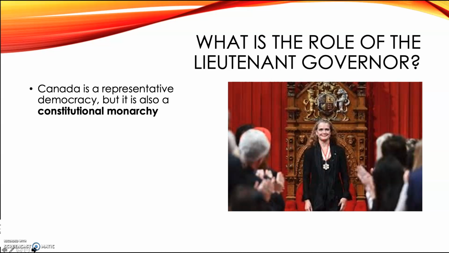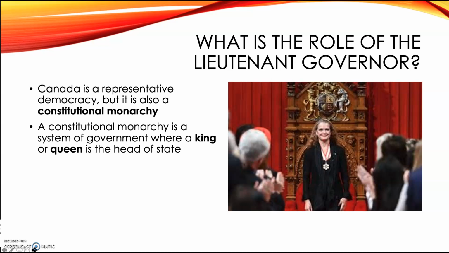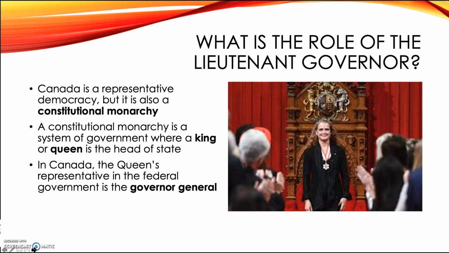Canada is a representative democracy, but it is also a constitutional monarchy. A constitutional monarchy is a system of government where a king or queen is the head of state. In Canada, the Queen's representative in the federal government is called the Governor-General. Canada's current Governor-General is Julie Payette.